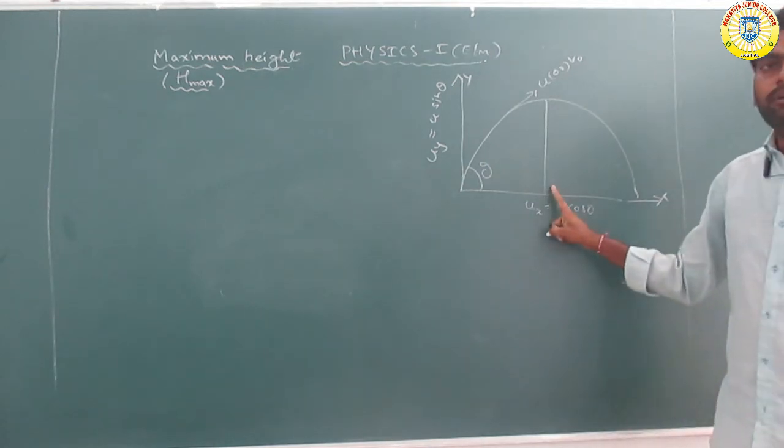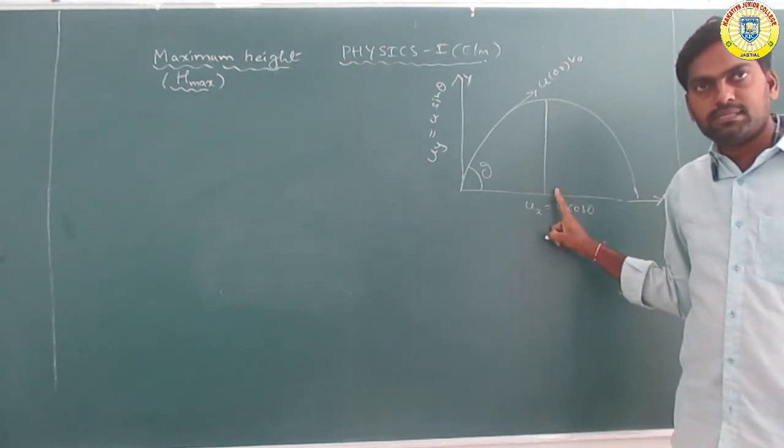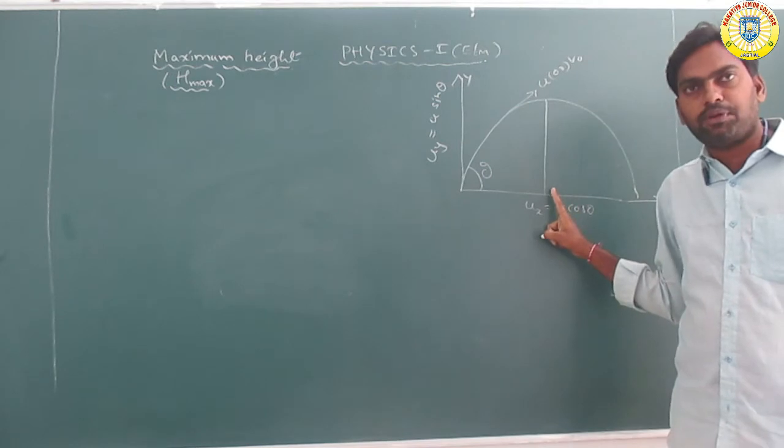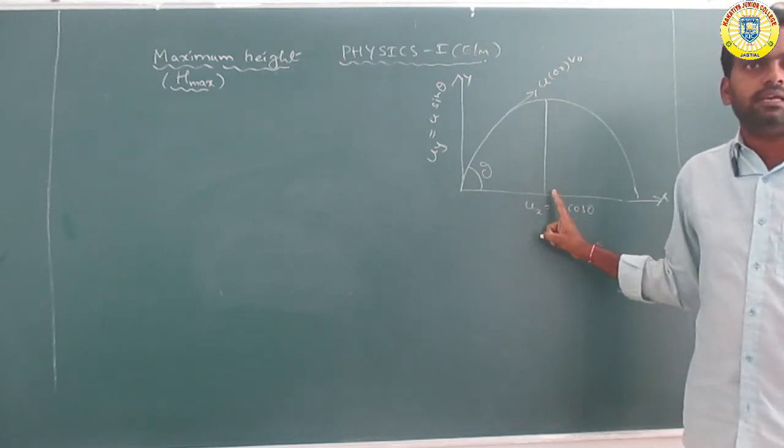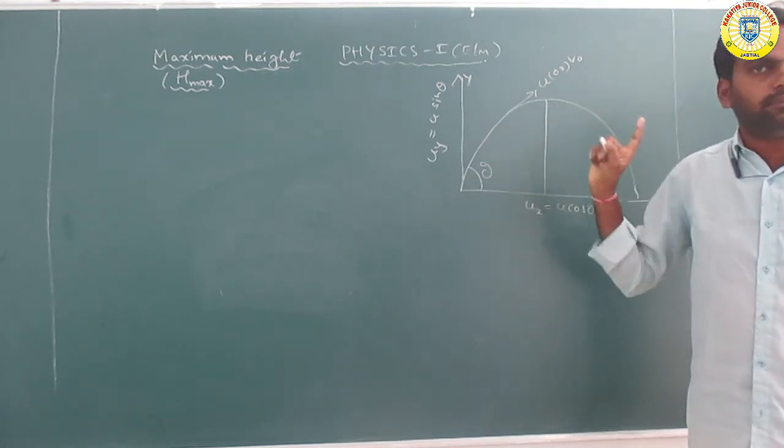So the maximum vertical displacement of a projectile during motion is called the maximum height.